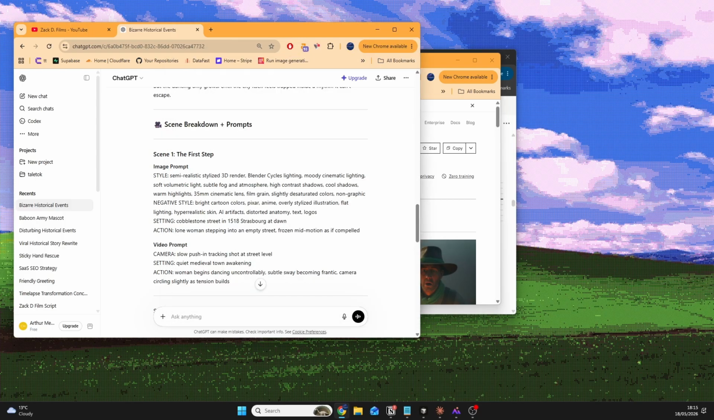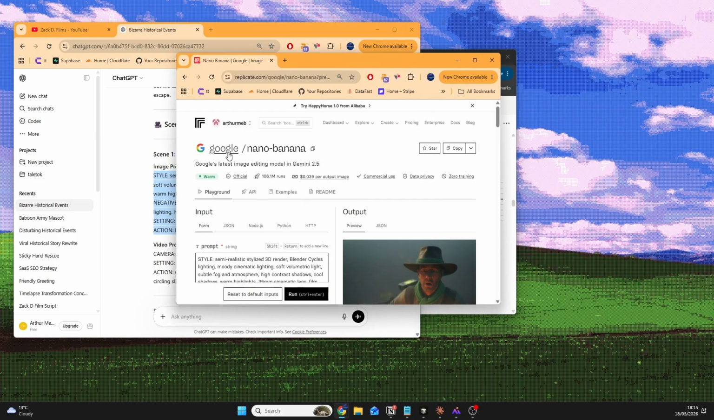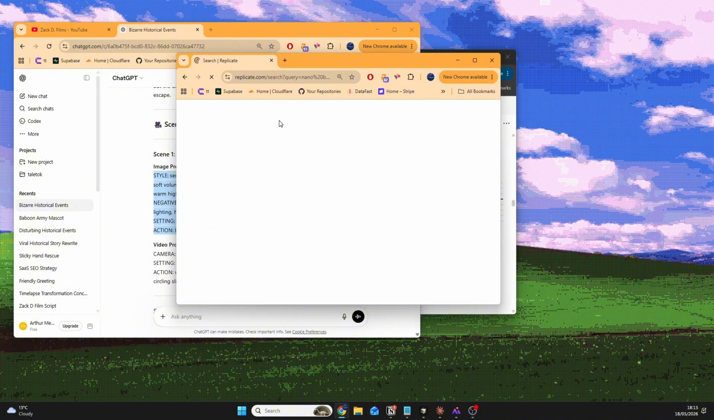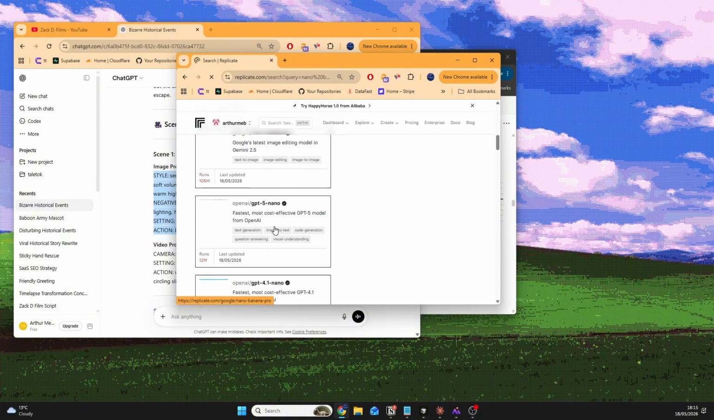What we need to do now is go and basically get the image prompts for each scene and just paste that in step by step. So I'll restart here instead of confusing you guys with the screen. I'll go back to Nano Banana.